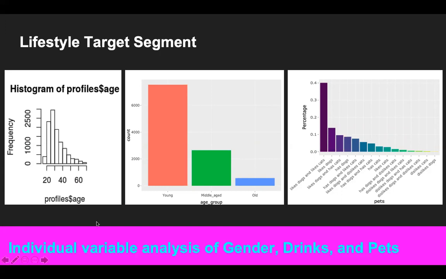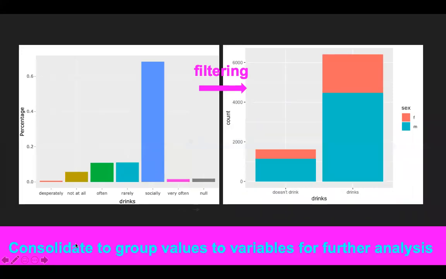We took it further by analyzing the pets variable as a population, which was greatly leaning towards those who either had or liked a dog or a cat. So based on our domain expertise, we surmise that people who like or have pets generally may be prone to yearn and seek out relationships, and those who drink socially are more inclined to go to bars, gatherings, whereby they also seek new relationships. Next, we plotted each variable for exploratory purposes